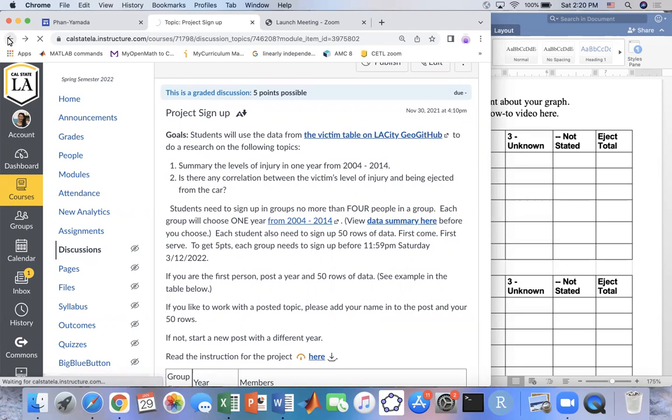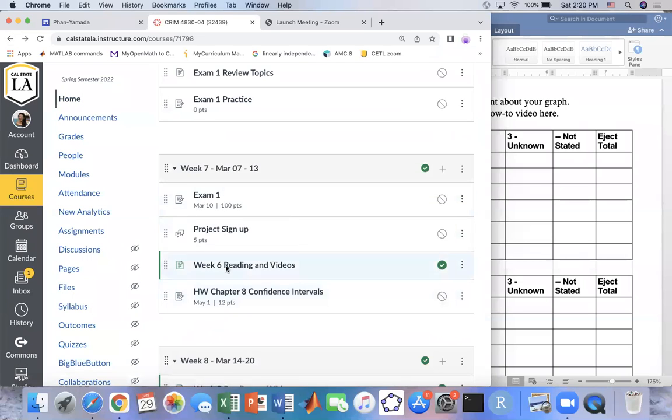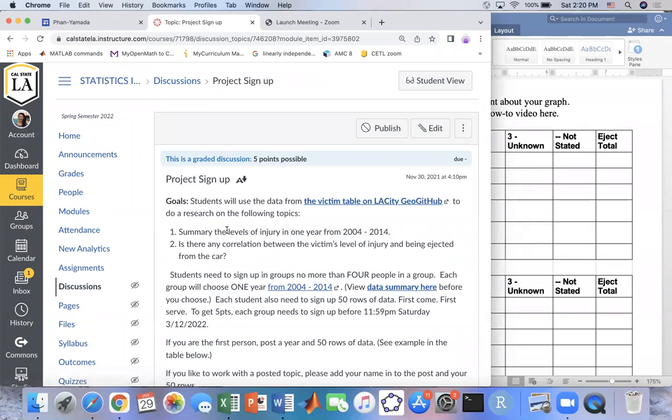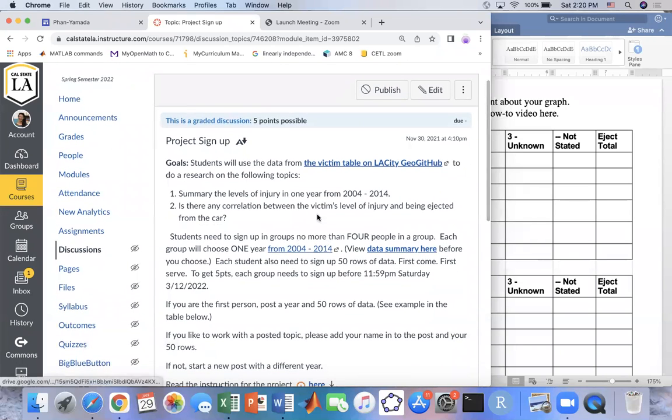Go to Canvas and go down to week 7 right here. It will have the project sign up, so click on this one right here. The goal for this project is that we will use the data from the victim table from the LACD GitHub. But this is big data, so I made it nicer for you. Click on this link right here to follow, and then do the D2 right here. This one shows you how to do that part.